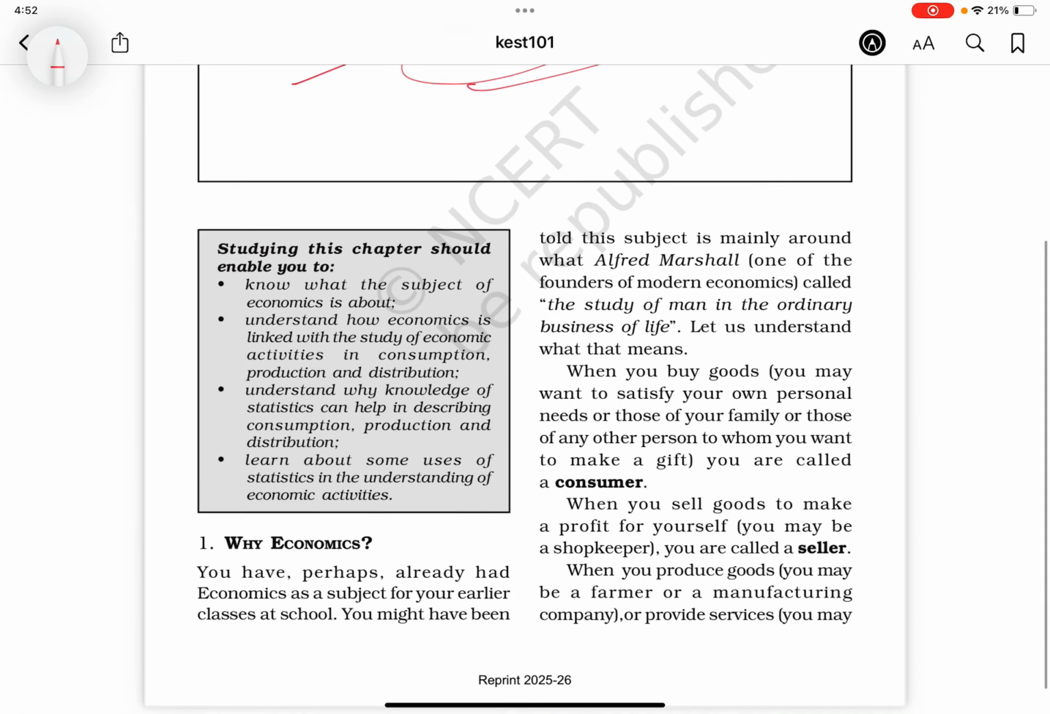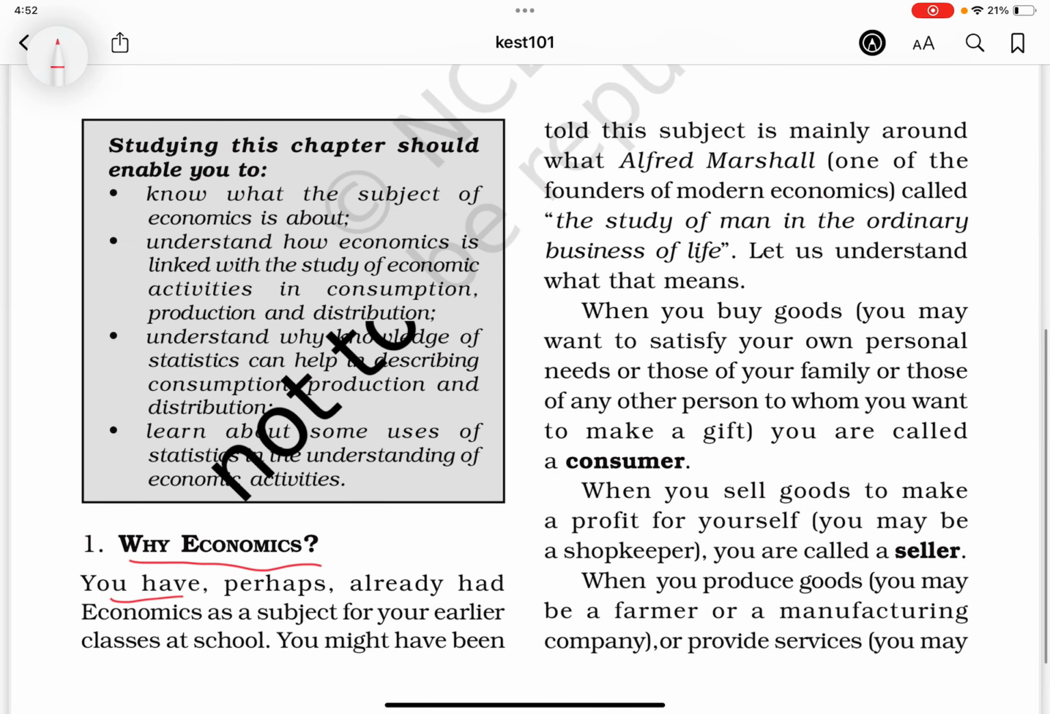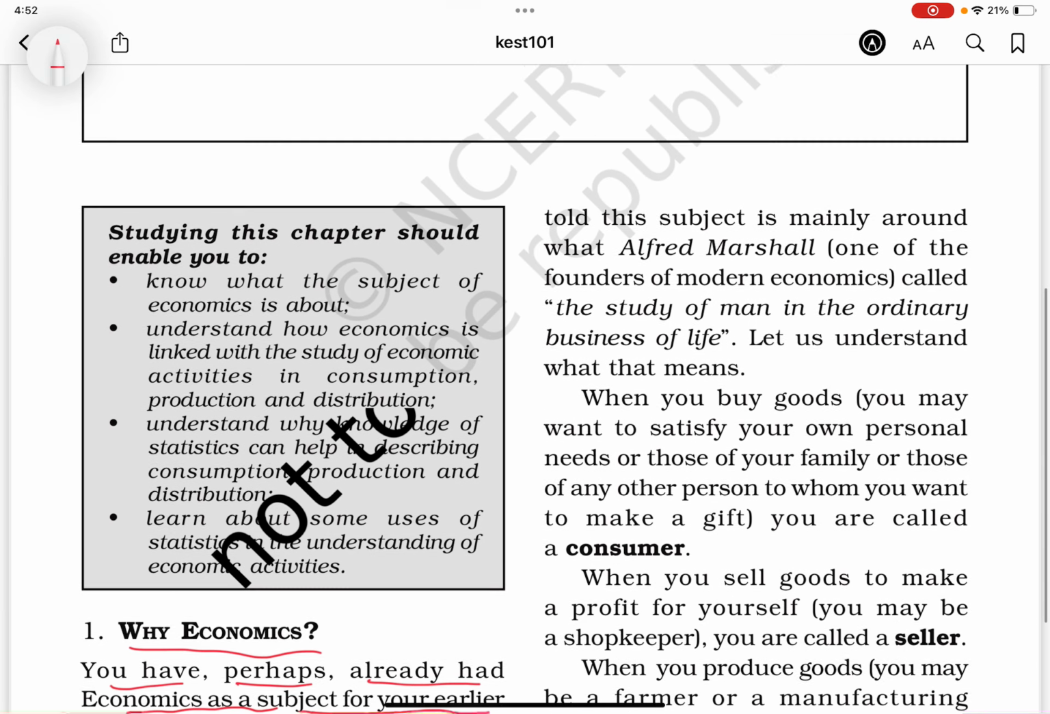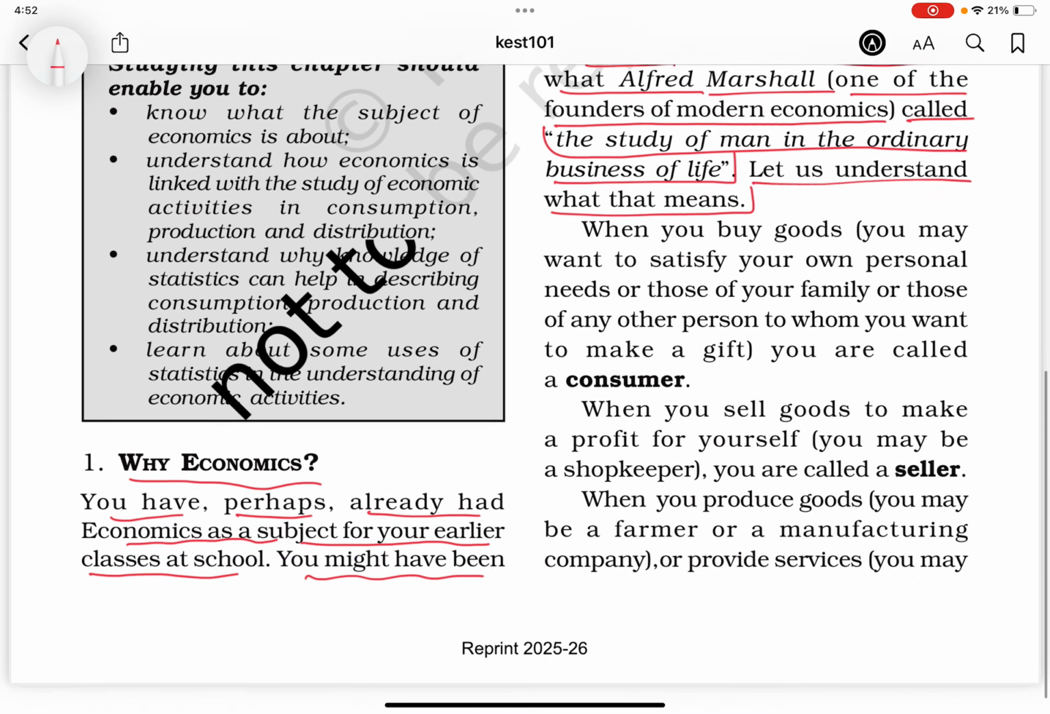सेकंड पार्ट, पहला चैप्टर इंट्रोडक्शन। Why Economics? You have perhaps already had economics as a subject for your earlier classes at school. You might have been told this subject is mainly around what Alfred Marshall, one of the founders of modern economics, called the study of man in the ordinary business of life. Let us understand what that means.